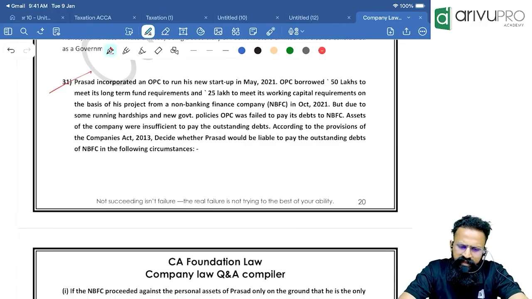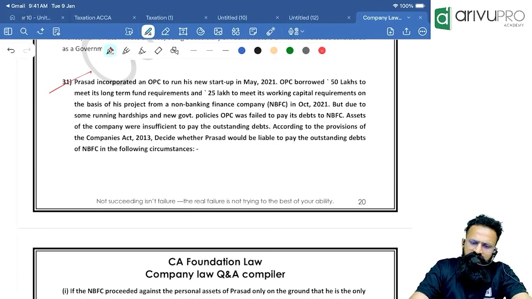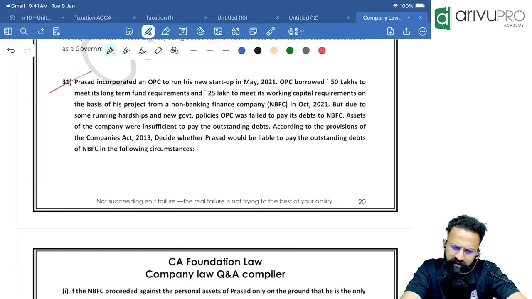Prasad incorporated an OPC to run his new startup. OPC borrowed 50 lakhs to meet its long-term fund requirements and 25 lakh to meet its working capital requirements on the basis of its project from an NBFC.